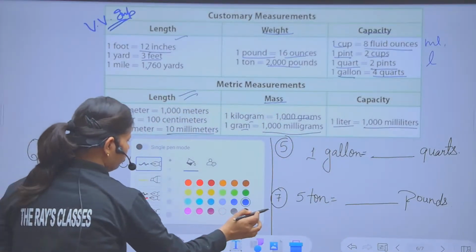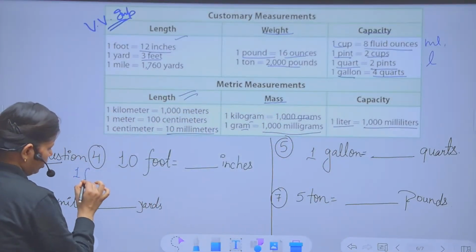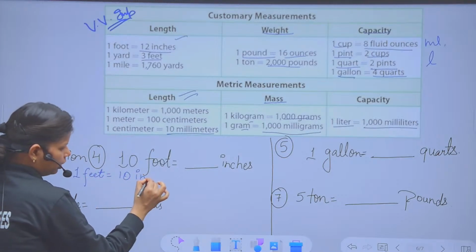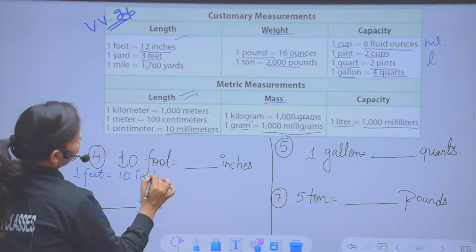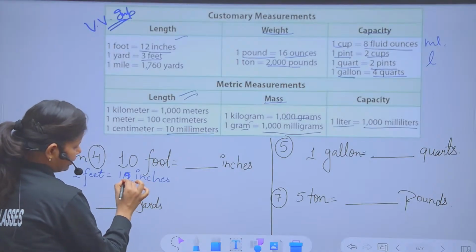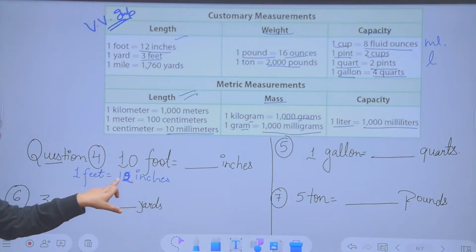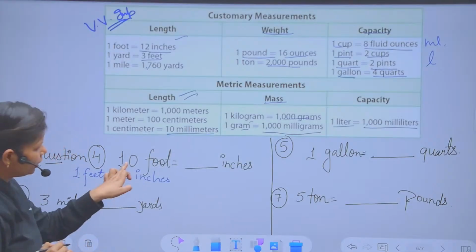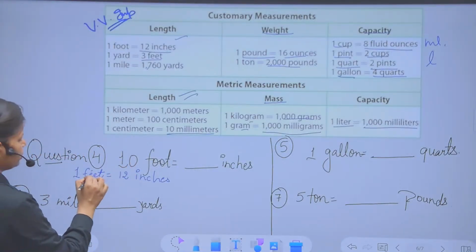Please refer to it now. Like 1 foot equal to how many inches? We were having 10, sorry, 12 inches. Listen carefully. 1 foot equal to how many inches? 12. So here the question is given, foot is given.